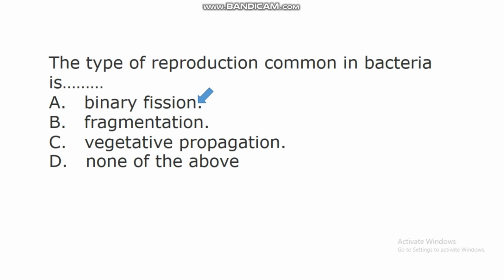So this binary fission is a type of reproduction common in many microorganisms, especially bacteria, and this type of reproduction called binary fission is a fast means of asexual reproduction. So a lot of bacteria reproduce through this process known as binary fission. So it is the commonest form of reproduction in many bacteria.